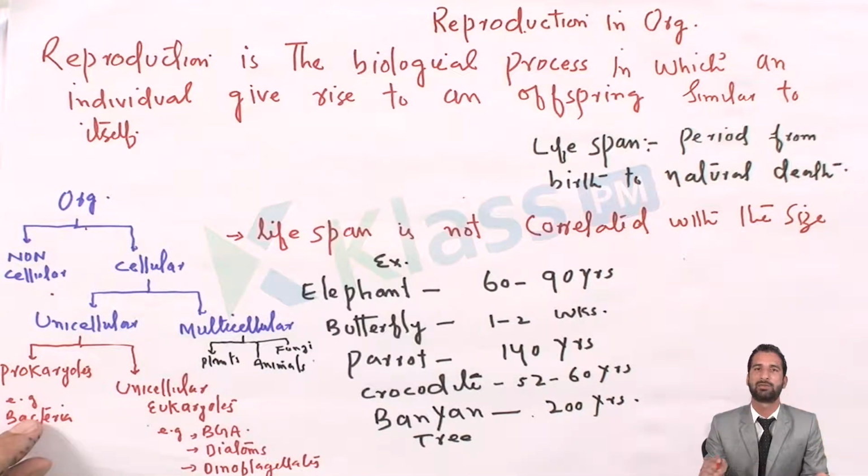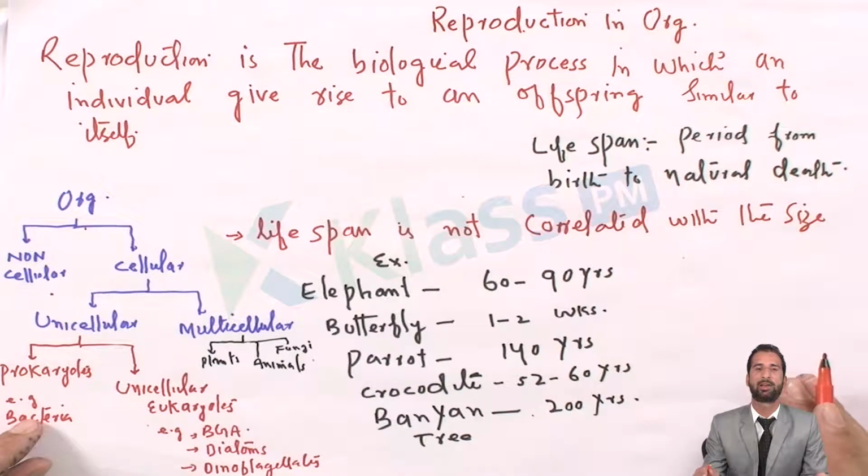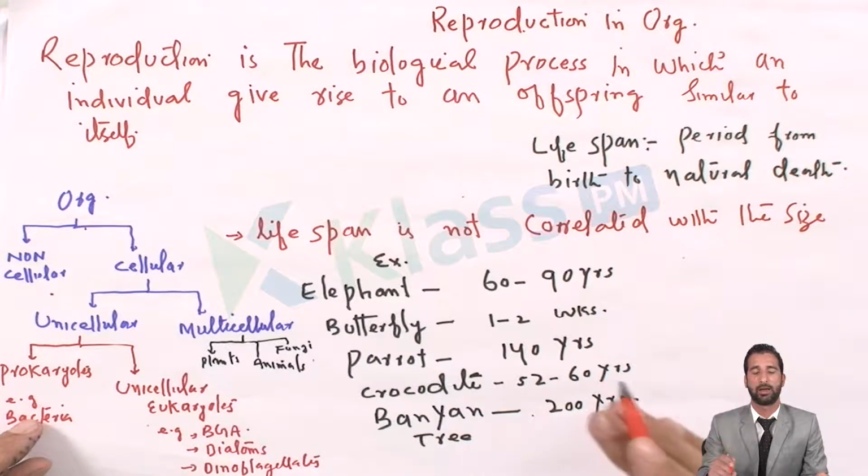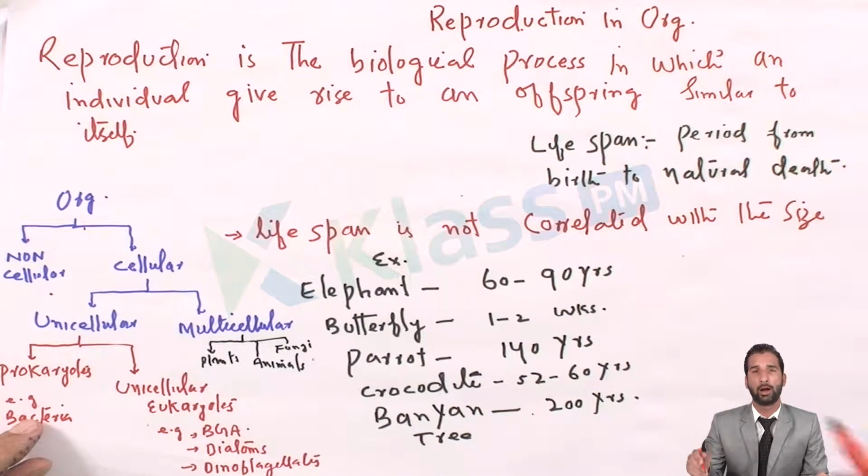There is no genetic variation, no recombination, no crossing over, so the offspring are just clones, carbon copies of their parents. In sexual reproduction, there is variation and genetic recombination, and offspring may be similar to their parents, but they are not at all identical.